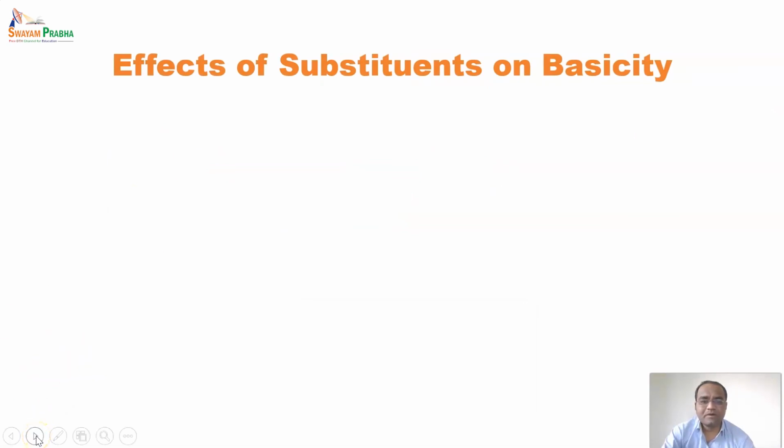Now we'll see the next point, that is effects of substituents on basicity. So there are two types of substituents. One is electron withdrawing and second one is electron donating type of groups. So what kind of an effect do they show on basicity of aromatic amines? So we'll see. First one, that is electron withdrawing effect.